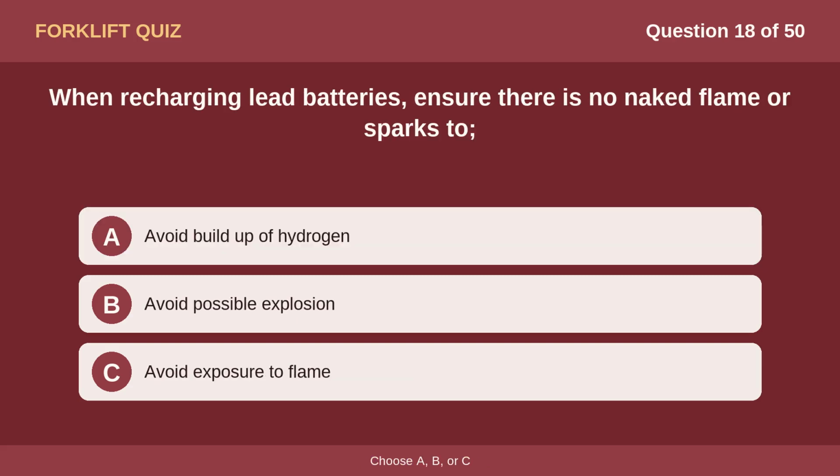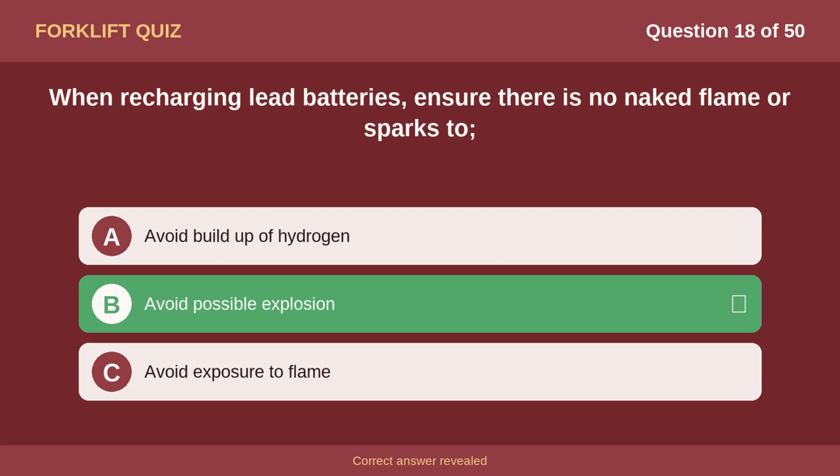Question 18. When recharging lead batteries, ensure there is no naked flame or sparks to Option A. Avoid buildup of hydrogen. Option B. Avoid possible explosion. Option C. Avoid exposure to flame. The correct answer is option B. Avoid possible explosion.